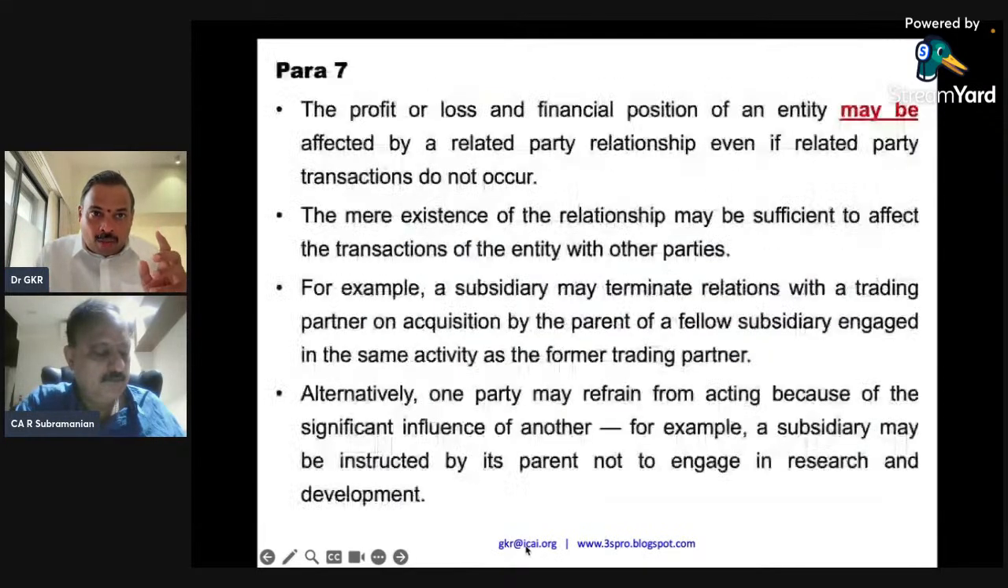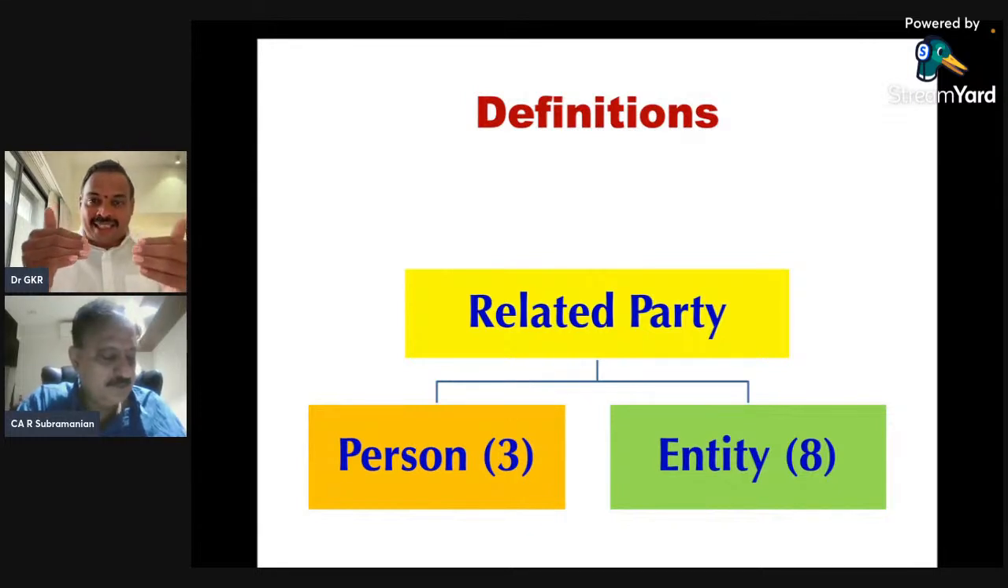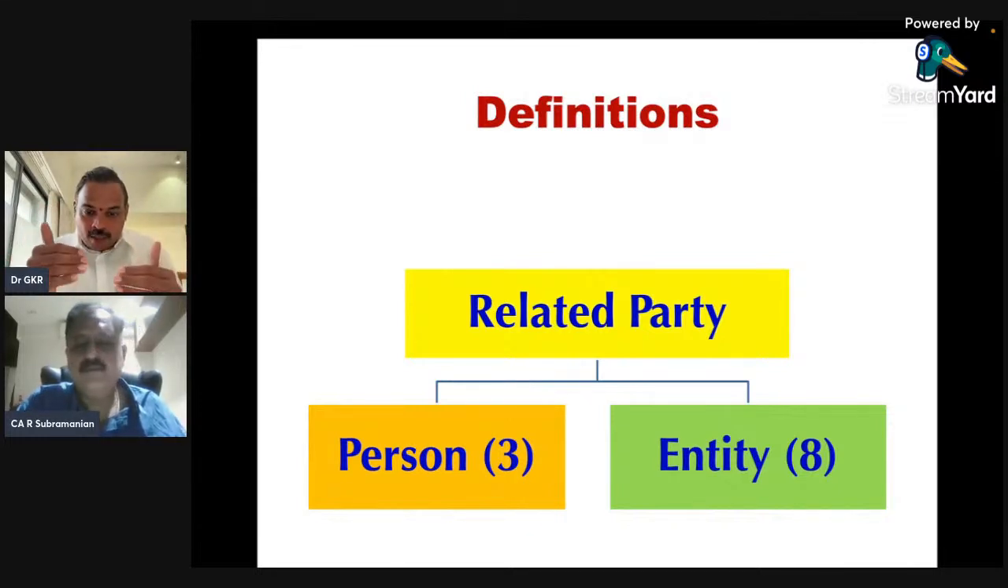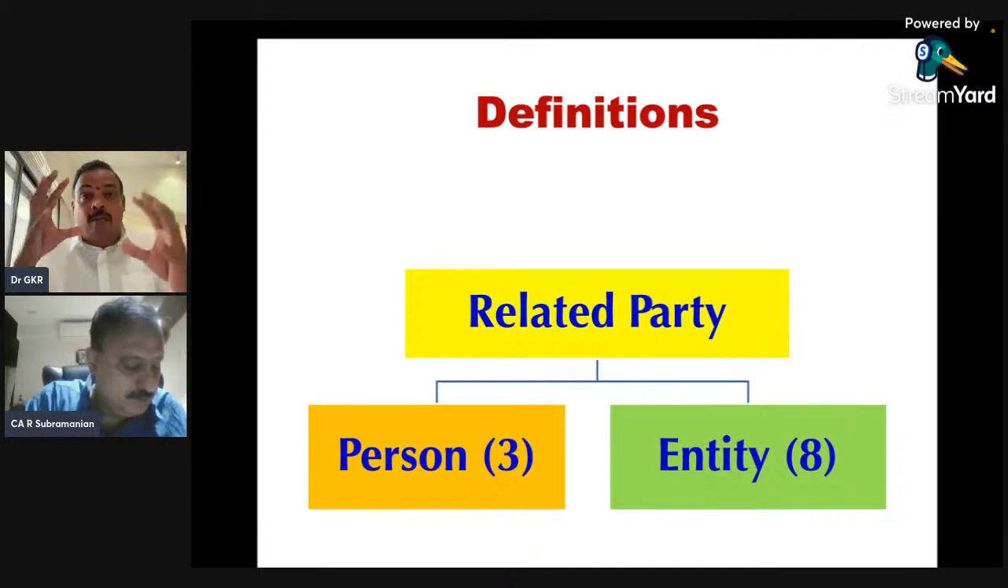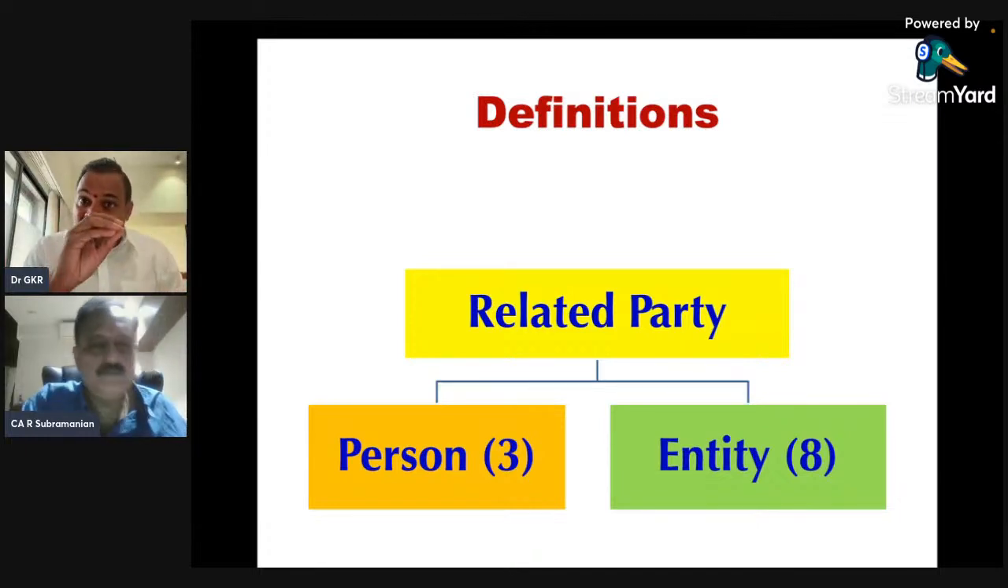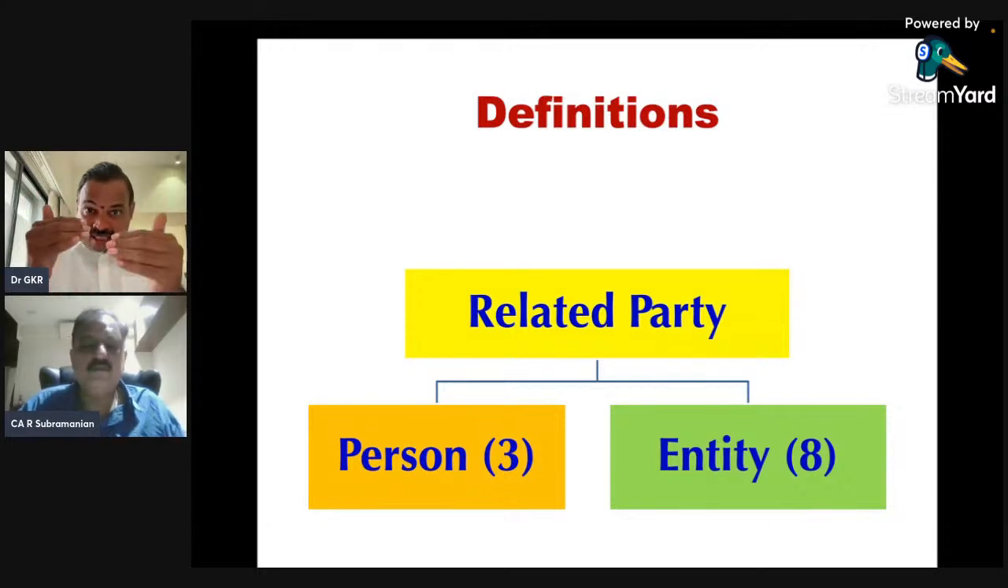So, I want to make one observation. First, before you go to a transaction, establish the relationship, whether you have a related party. Then go to whether a transaction is there, yes or no. So first, whether the relationship is there; next, whether a transaction is there or not; third, what is the quantum of the transaction, whether you have to disclose line by line or a summary of transactions. So these are the 3 stages.